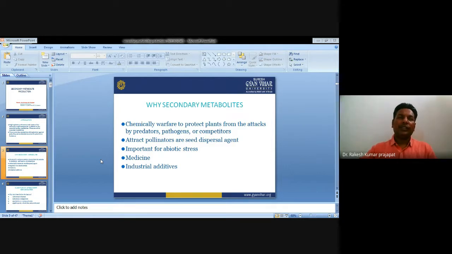In nature, no living organism does anything without purpose. Each and every organism has a purpose for producing any kind of chemical compound.